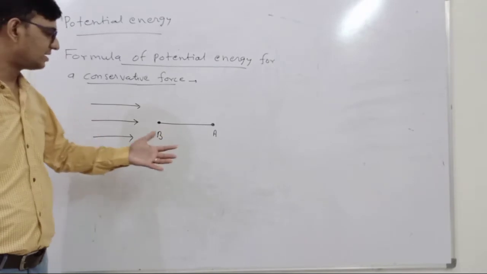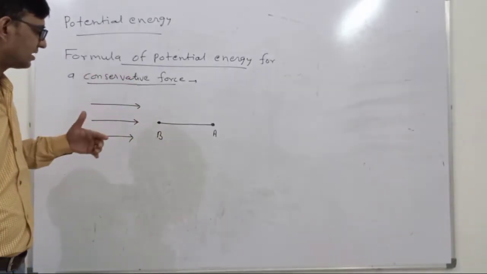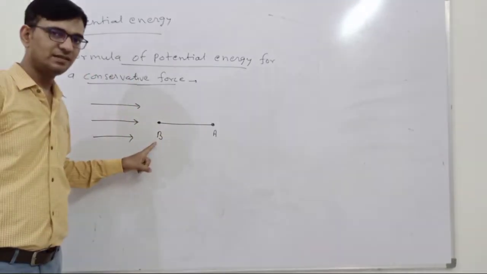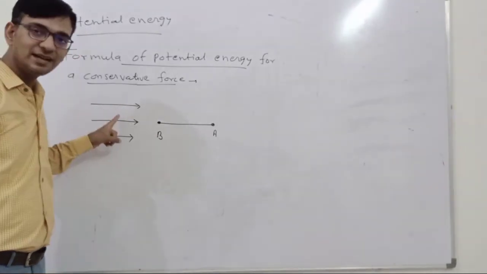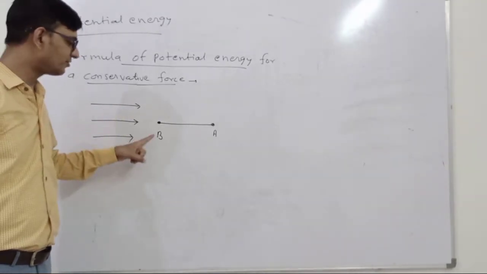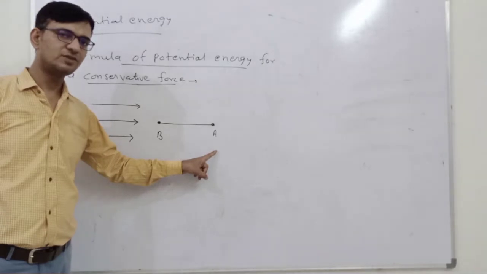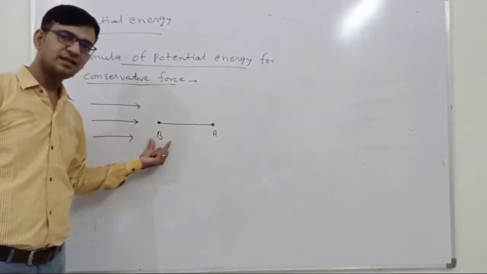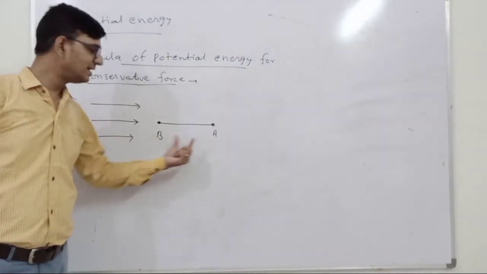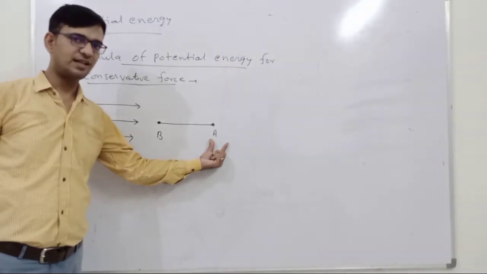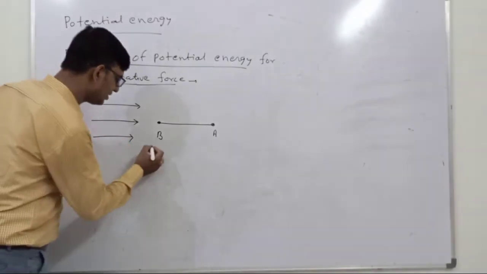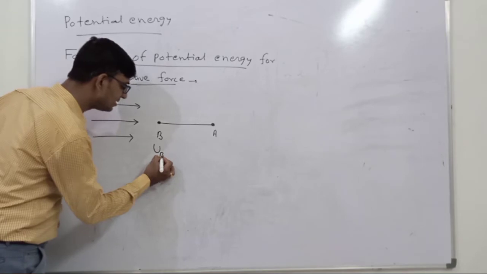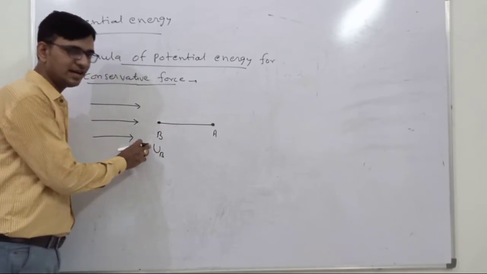So let us assume that if we place any object at point B, interacting with the conservative force field line, it will move from B to A. So point B is at the higher potential energy level and A will be the lower potential energy level. Suppose UB is the potential energy at point B,